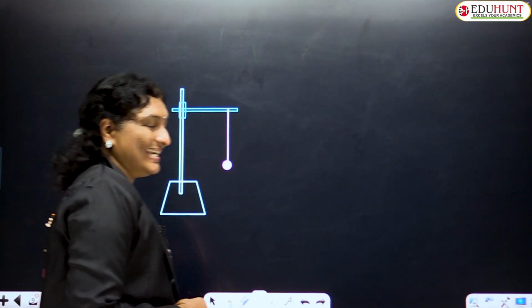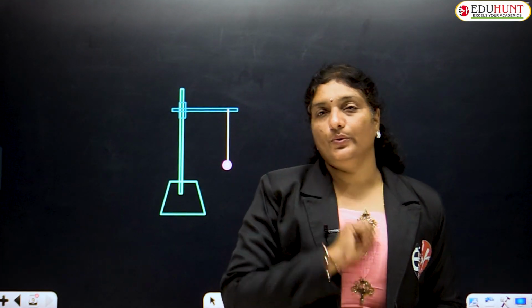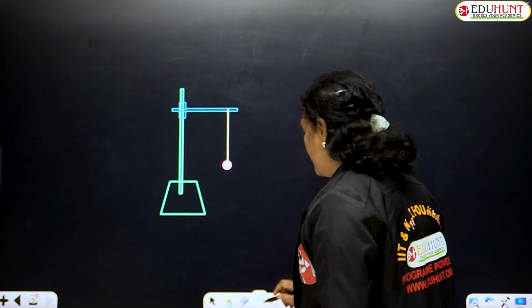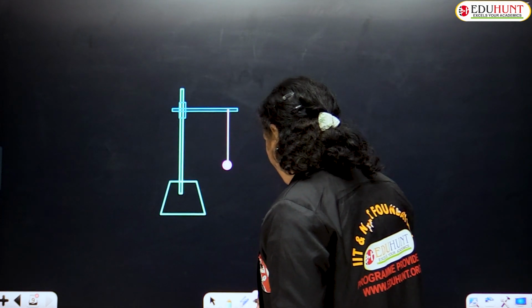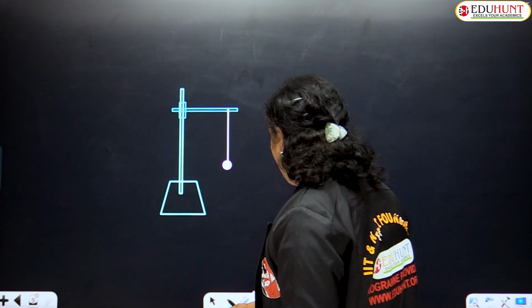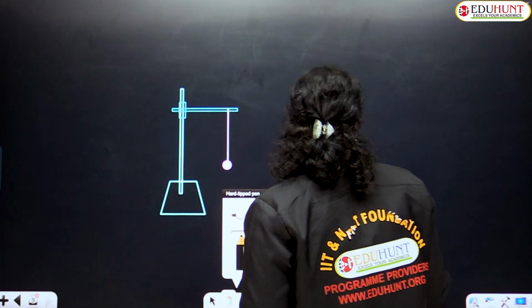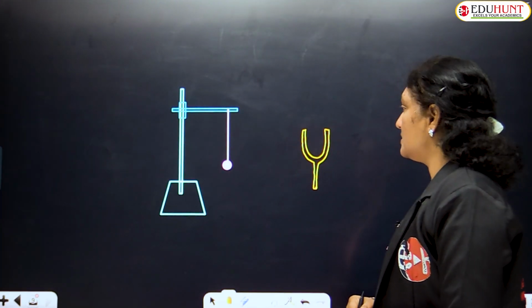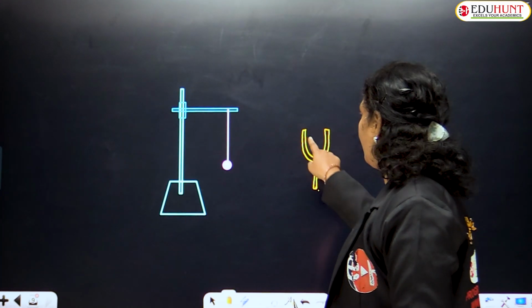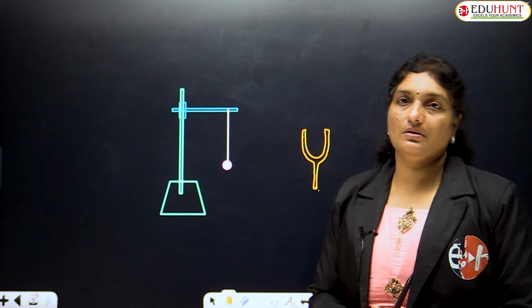So what we take is, let us consider a tuning fork. What is a tuning fork, children? A tuning fork is a small apparatus generally we use in laboratories. Somehow it looks like this. So this is a tuning fork. This is called the stem of a tuning fork and these two are called the prongs of a tuning fork.